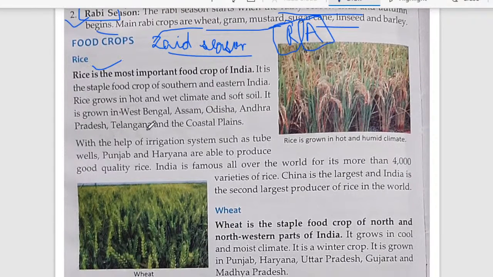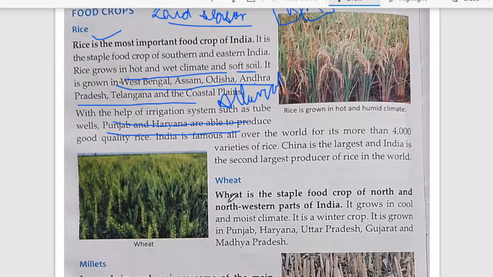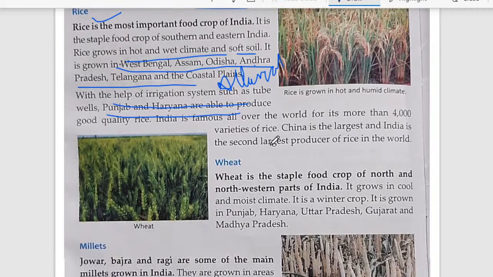Talking about rice, you know very well that we use it as an important staple food. It is grown in a hot and wet climate and soft soil is needed. We can say we are talking about alluvial soil. So this type of crop is grown where the soil is alluvial. In some parts of the country like West Bengal, Assam, Odisha, rice is grown. And if the irrigation system is not good, with the help of an irrigation system we can grow rice there also, in places like Punjab, Haryana. Among all the countries, China is the largest producer. India comes second in the production of rice in the world.